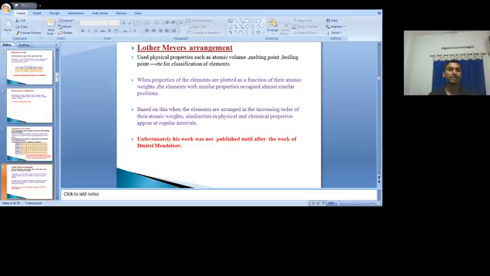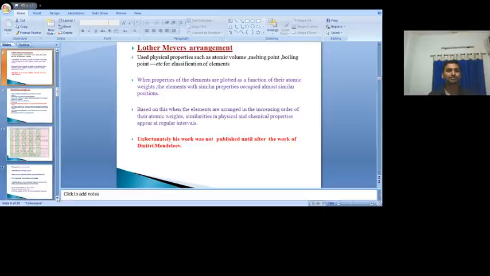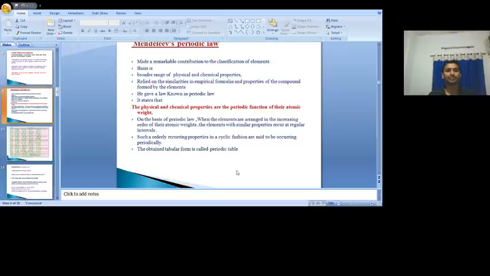Since Lothar Meyer did not publish, the credit does not go to him. The entire credit goes to Mendeleev.